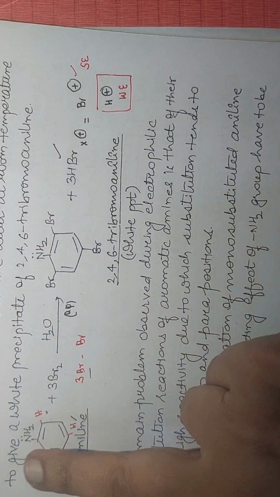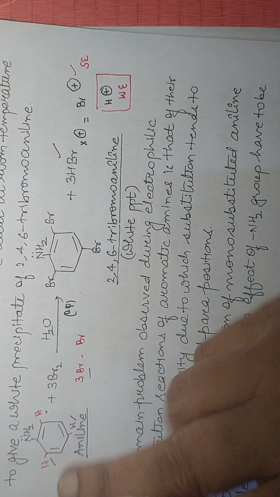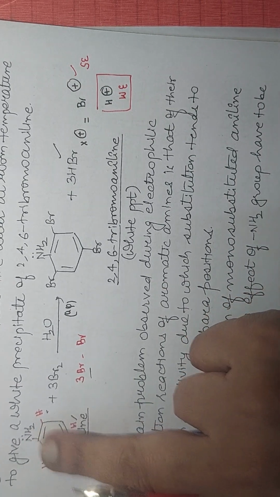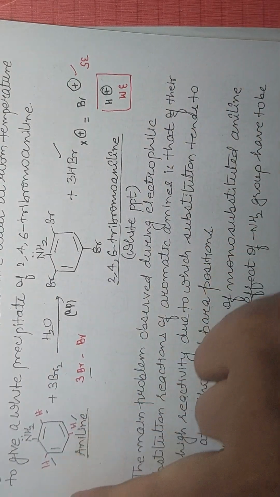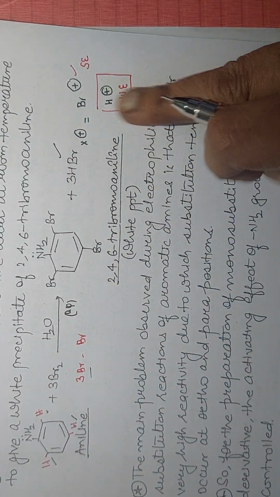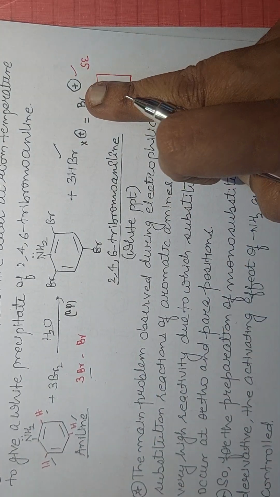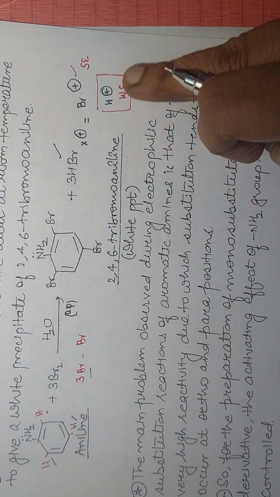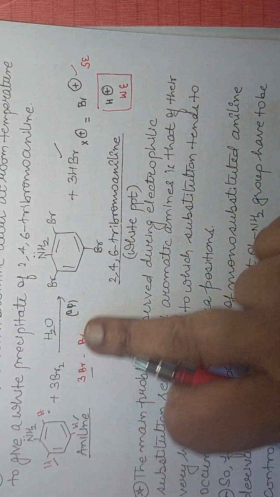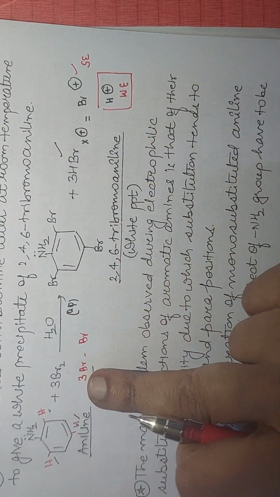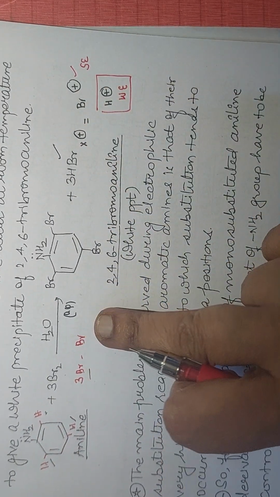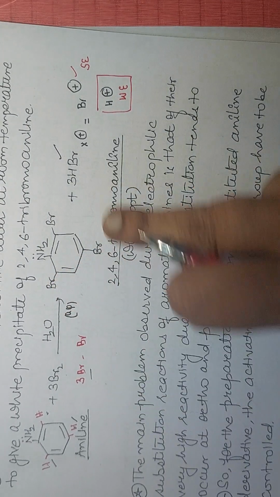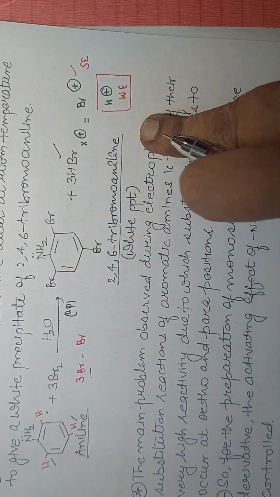Aniline is quite active due to the presence of the unshared pair of electrons on nitrogen and undergoes electrophilic substitution reaction at the second, fourth and sixth positions. The weaker electrophile at these 3 positions, H plus, is substituted by means of a stronger electrophile, 3Br plus, in aqueous polar solvent medium. In total 6 Br, 3 Br with 3H gives 3HBr, and the remaining 3 Br are attached to the 2, 4, 6 positions, giving 2,4,6 tribromoaniline, a white precipitate, a test for aniline.